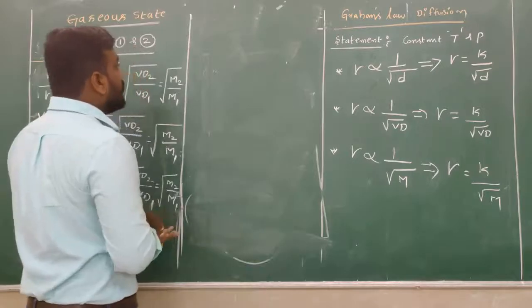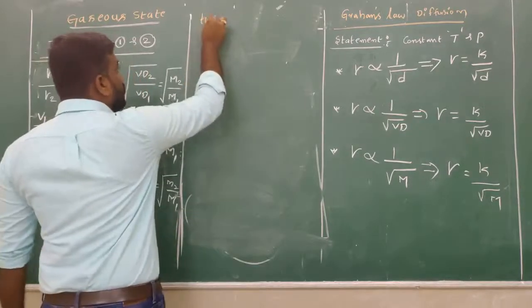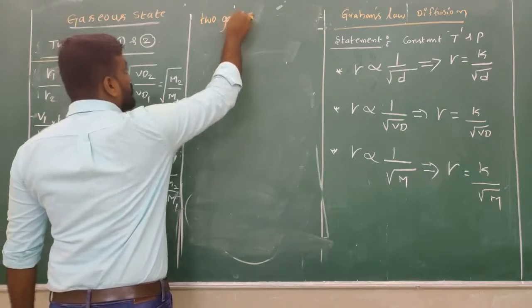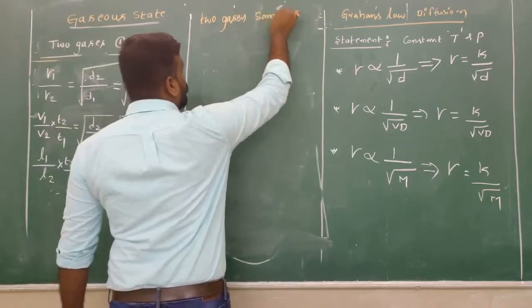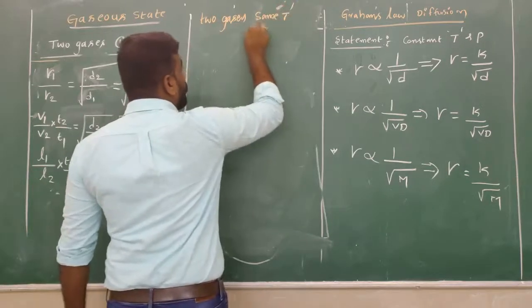The last condition is two gases at the same temperature but different pressure.